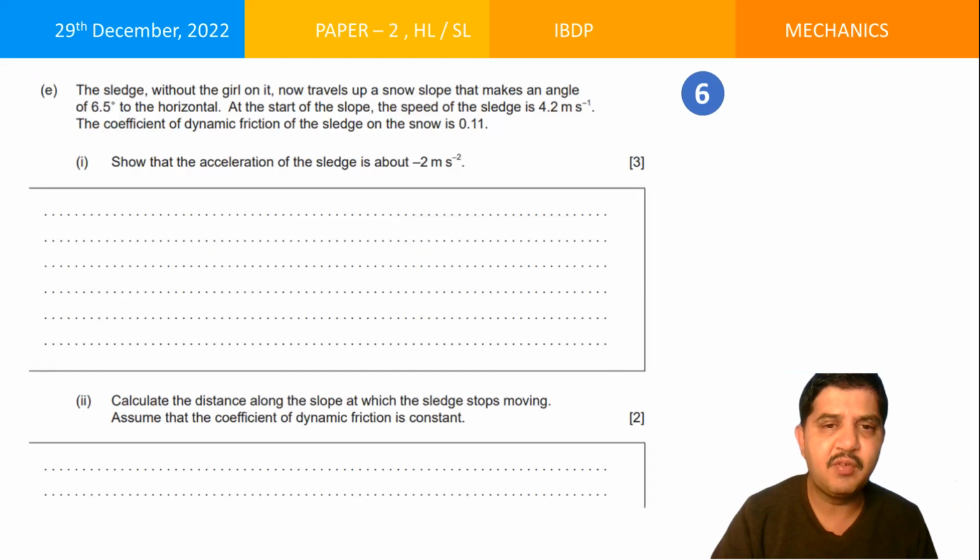The sledge without the girl on it now travels up a snow slope that makes an angle of 6.5 degrees to the horizontal. At the start of the slope, the speed of the sledge is 4.2. The coefficient of dynamic friction on the sledge is given. Show that the acceleration of the sledge is minus 2 meters per second squared.